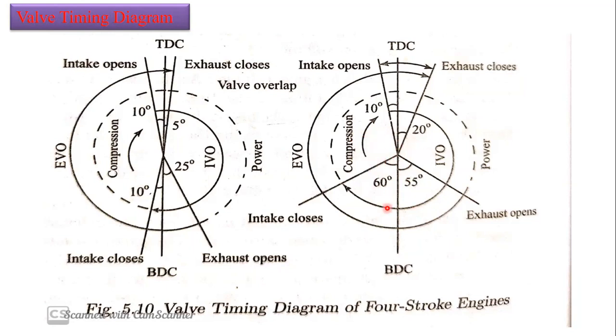Practically, this is the apt method, and we can accommodate accordingly. So if we accurately open and close the intake and exhaust valves at these particular times, we can get more efficiency. That is the valve timing diagram here.